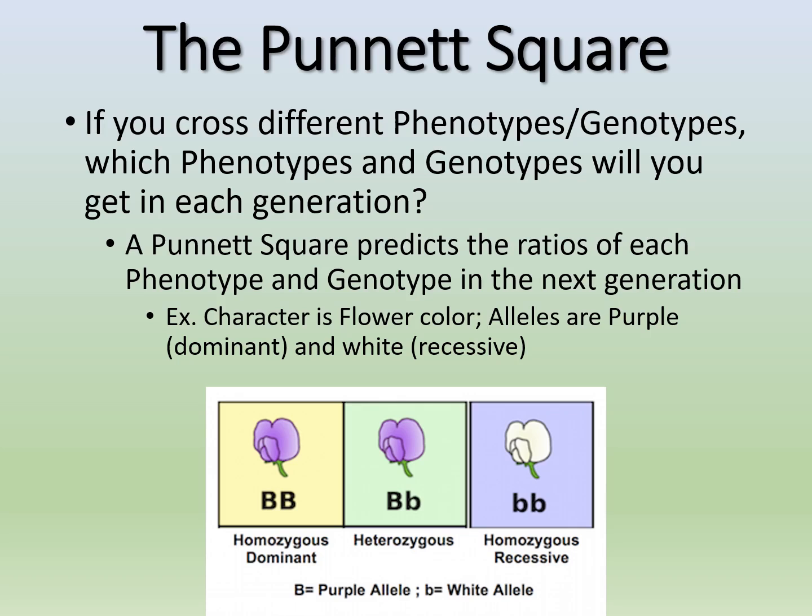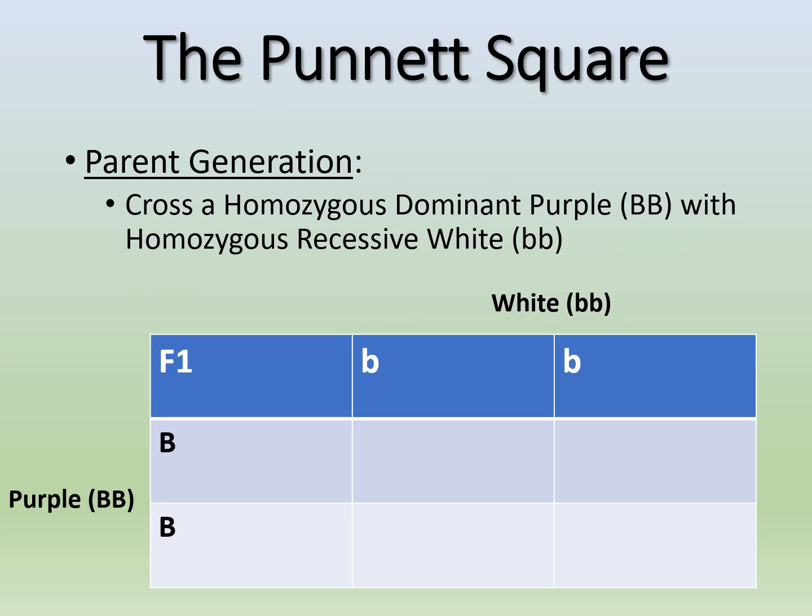But what happens if you cross specific plants? That's what we're going to talk about and how the Punnett Square helps us. So let's do some examples. This would be considered a parent generation. This would be a homozygous dominant purple plant, big B, big B, and we're going to cross it with a homozygous recessive white, little b, little b. So this is what we call a parental cross.